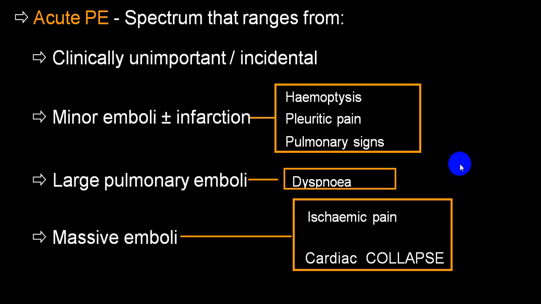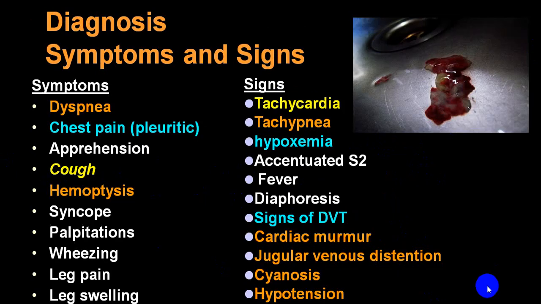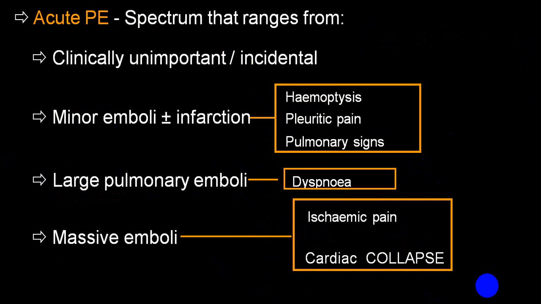It is also included in the literature that PE has a range of clinical presentations depending on the size of the embolus. Unimportant or incidental emboli may be asymptomatic. Usually minor emboli can produce minor infarct, causing dyspnea, hemoptysis, pleuritic pain or pleural signs. Large emboli can produce more severe dyspnea and pleuritic pain, and massive emboli can produce ischemic cardiac pain and cardiovascular collapse. So this can be the presentation in acute pulmonary embolism, in four different groups: asymptomatic, minor emboli with infarct, large emboli with massive infarct, and massive emboli with almost cardiac collapse.